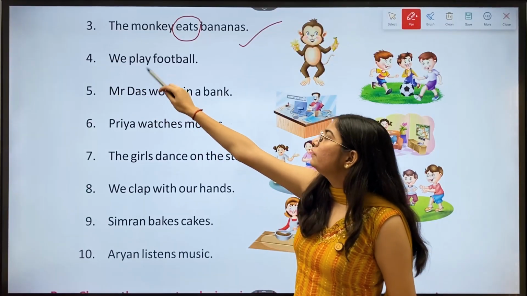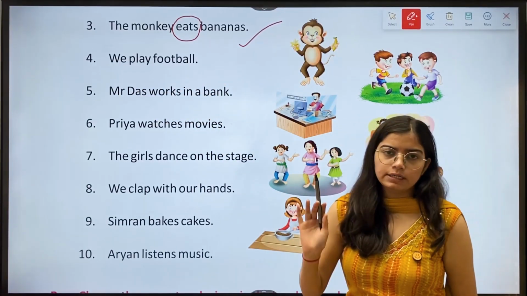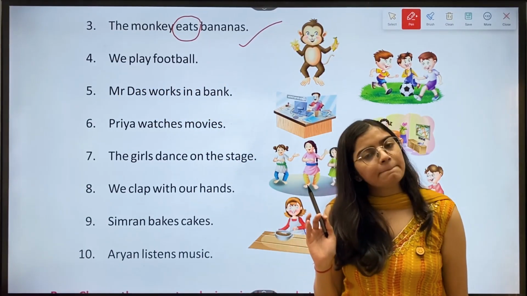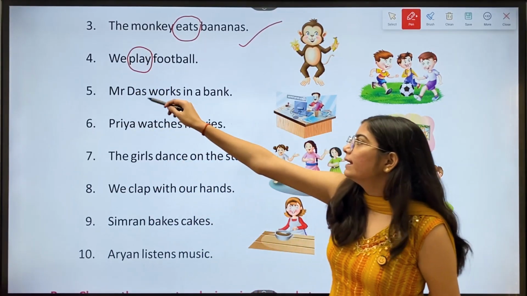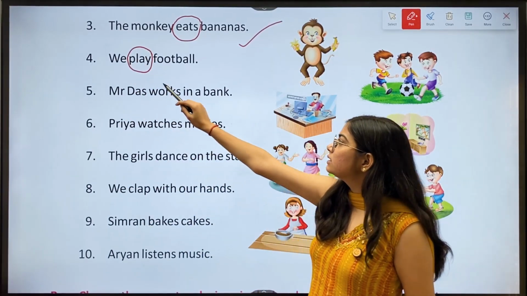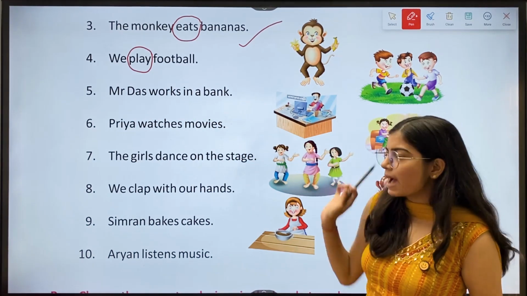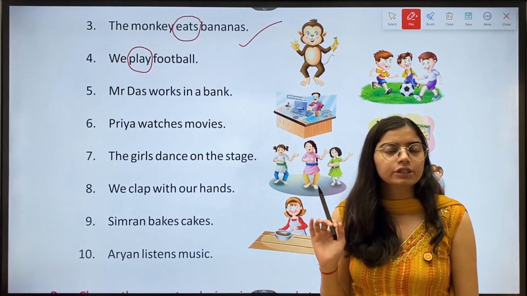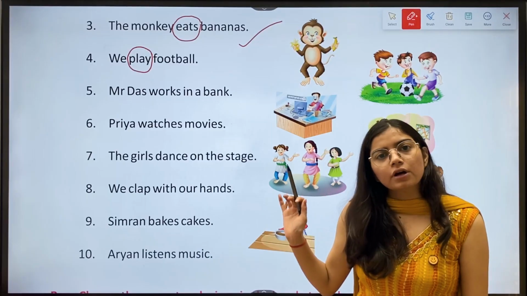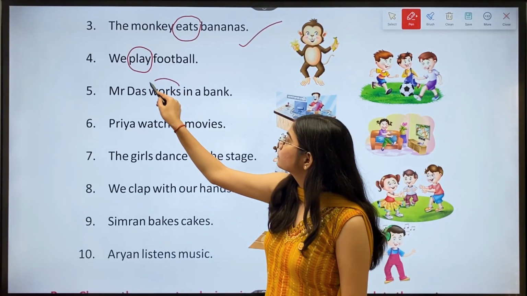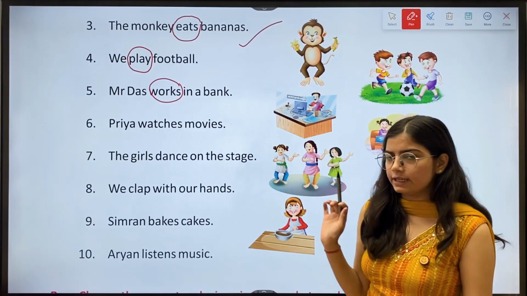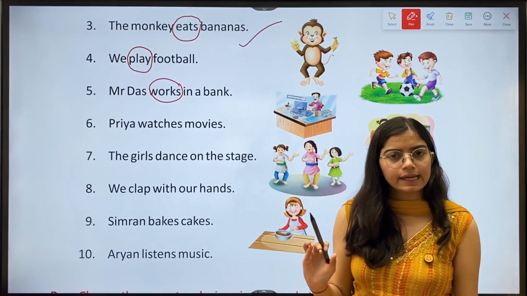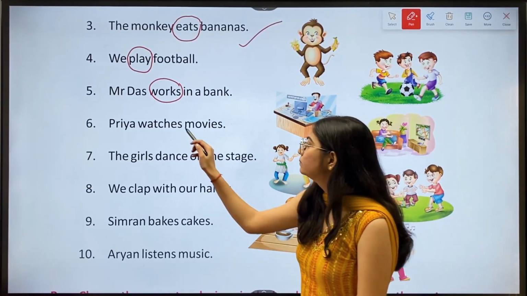Then fourth, we play football. Now the action word is play. Then we have fifth one, Mr. Das works in a bank. Now the action word here is works. Then sixth, Priya watches movies. Here the action word is watches.